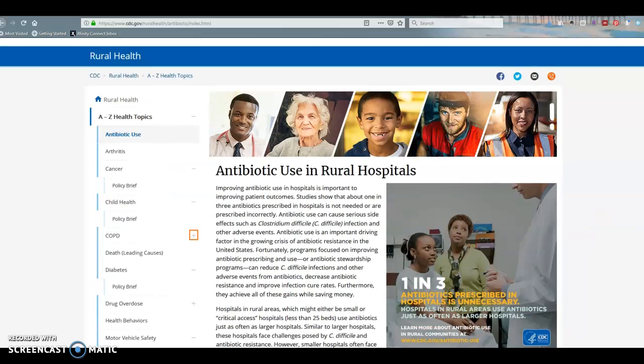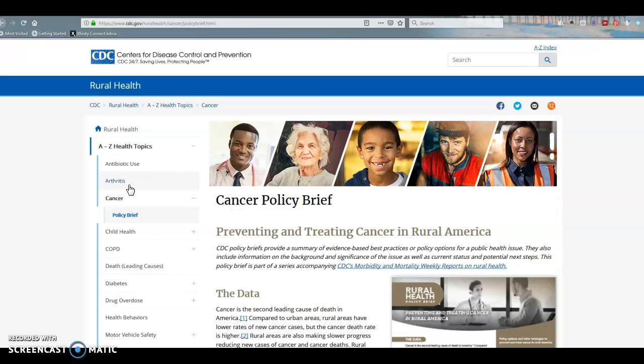So if you see something that says policy brief on the CDC website, click on that, and that will take you to their policy, right? The cancer policy brief for the CDC for rural health in rural America. This is just one of those specific population pages on the CDC website.